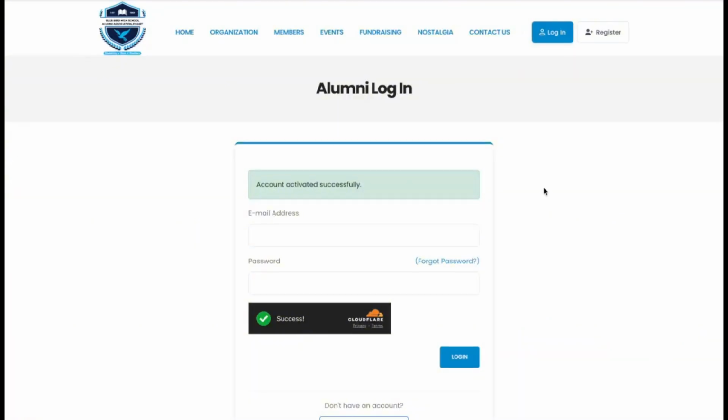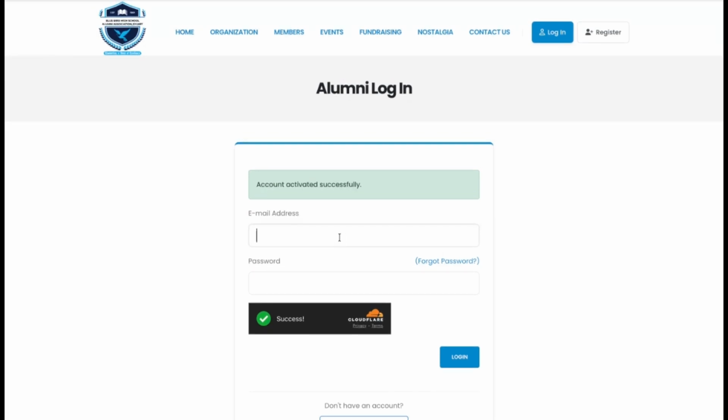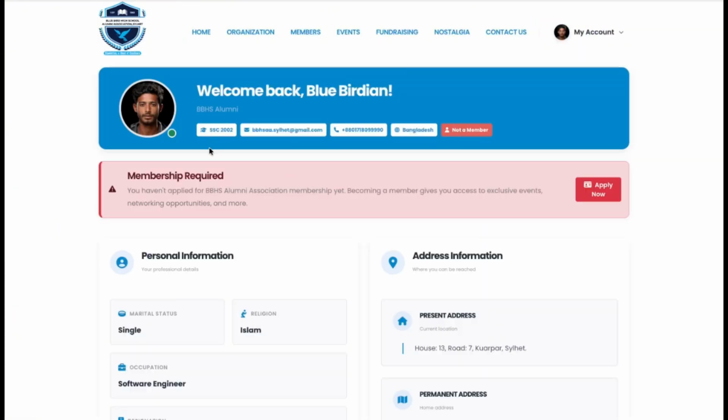Once your account is activated, return to bbhsaa.org and click on Login. Enter your email and password and you'll see your personal dashboard. From here, you can update your profile, register for events and stay connected with other Blue Birdians.